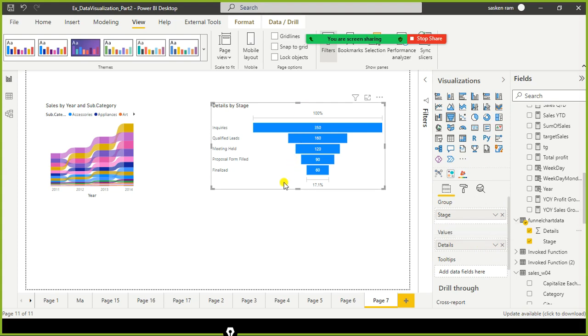So now the question is, what is funnel chart? And why should I use funnel chart? When should I use it? The funnel chart helps us to show the flow of stages. What do you mean by stages? Look here, we have different stages. On the left side of the funnel chart, you can see inquiries, qualified leads, meeting held, proposal form filled, finalized. Various stages are there. In each stage, the values are falling down.